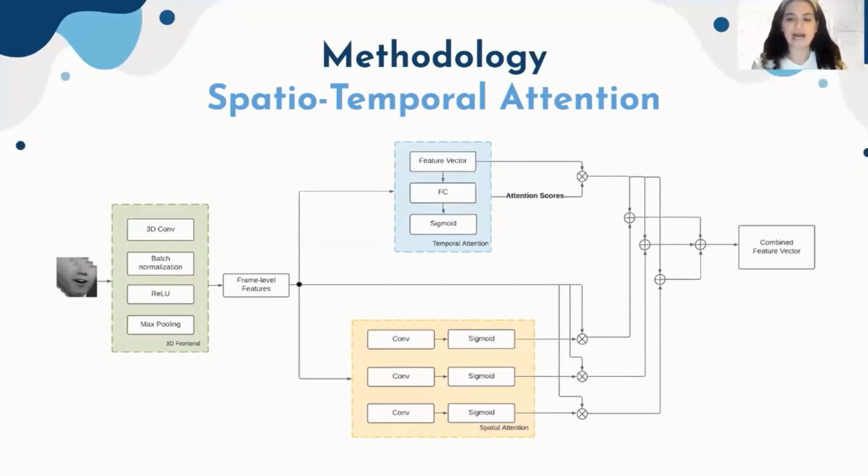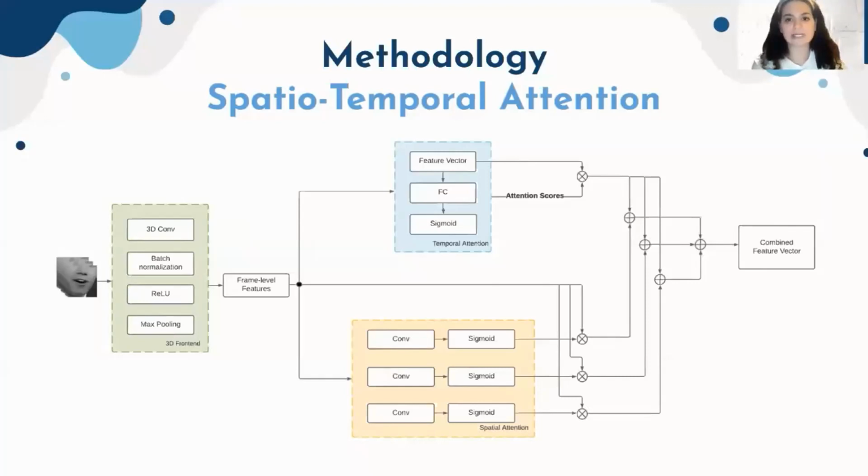And if we take a look at the spatial attention model, we can see that it's employed using multiple spatial attention networks, which basically helps in paying attention to multiple parts of the frame by hopping over it multiple times. And this mechanism is set to improve the performance of the overall model by quite a bit. The spatial attention model also utilizes the frame level features extracted by the 3D front end earlier as its input.